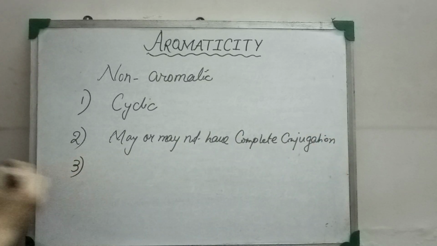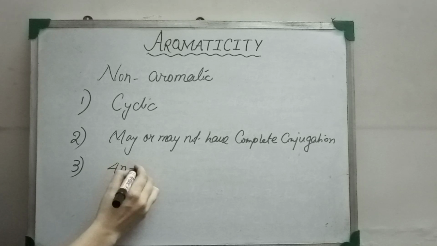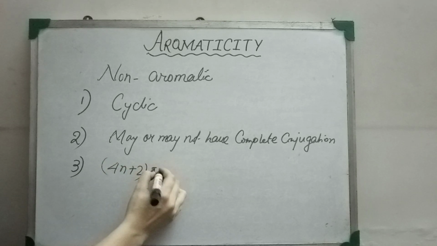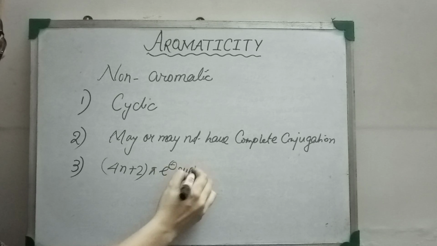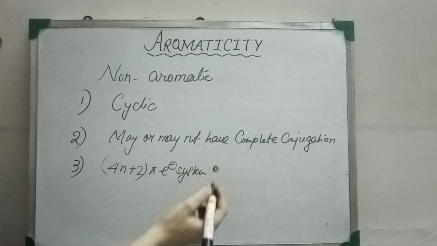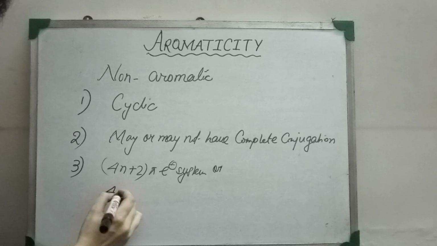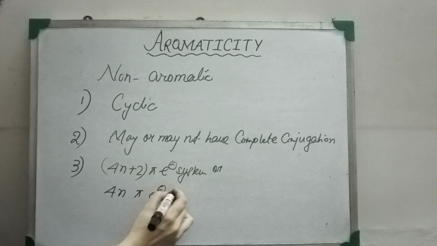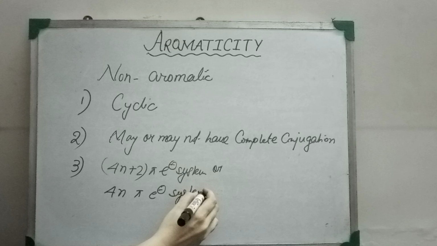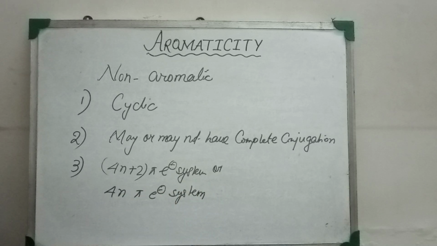The third criteria is that the molecule is neither a 4n plus 2 pi electron system nor a 4n pi electron system. I need to say that one or more of the criteria of aromatic or anti-aromatic compounds are shown by the non-aromatic compounds.